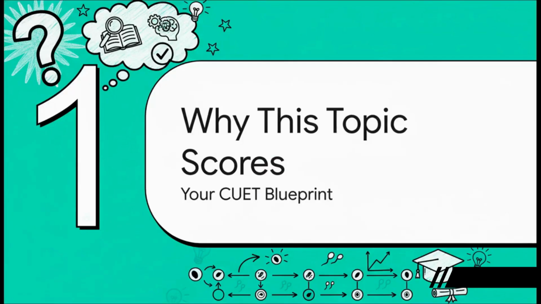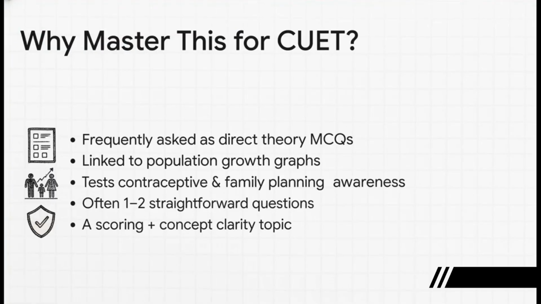All right, first things first, we're not just going to memorize a bunch of random facts. We are going to study smart, and that always starts with understanding why the examiners love this topic so much. Knowing their strategy is the real key to acing this whole section. Just look at this breakdown. This right here is why we're focusing on this. The questions are incredibly predictable. We're talking direct theory MCQs, questions about population graphs, and your general awareness of family planning. The bottom line is this. If you master this, you are looking at one, maybe two questions that are practically free marks, and that can be the difference maker. So let's build that concept clarity right now.